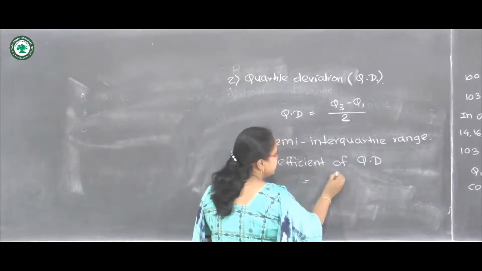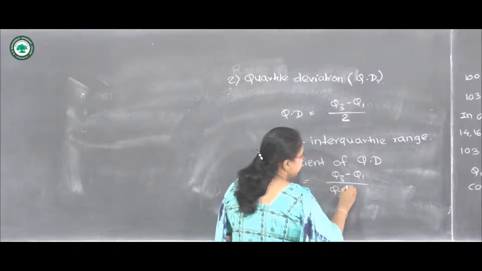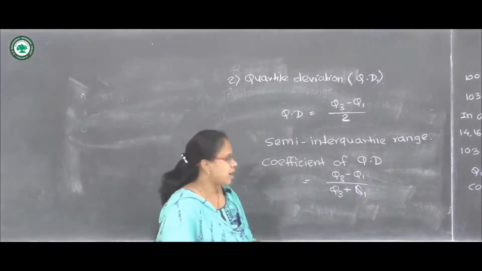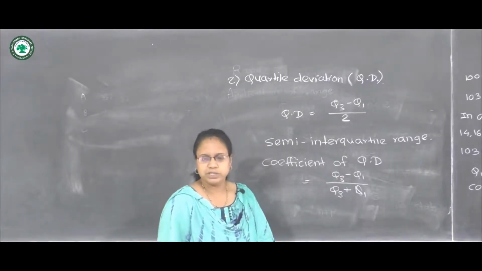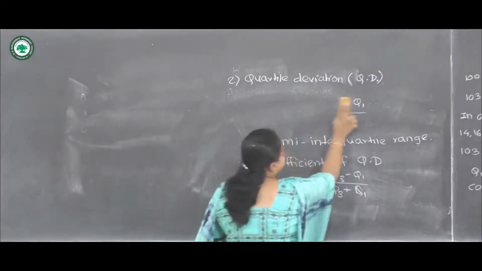And the formula is Q3 minus Q1 divided by Q3 plus Q1. So again we are using the quartiles to calculate the coefficient of quartile deviation here.